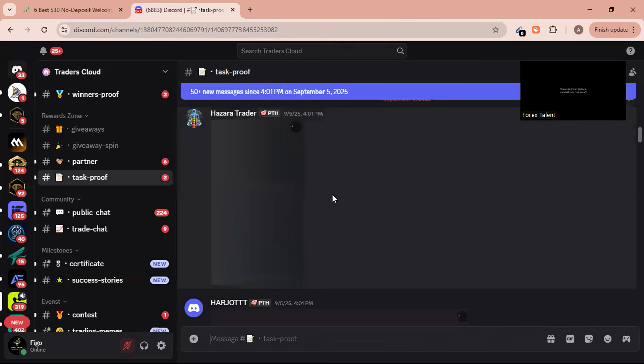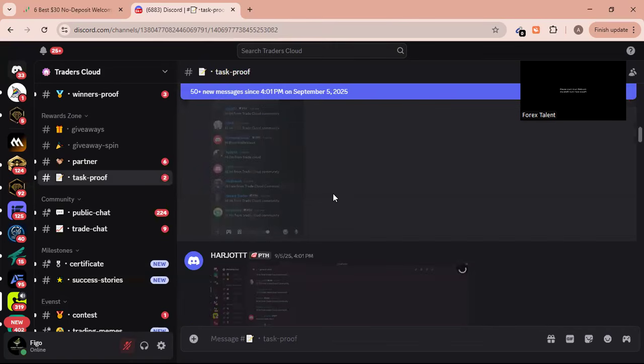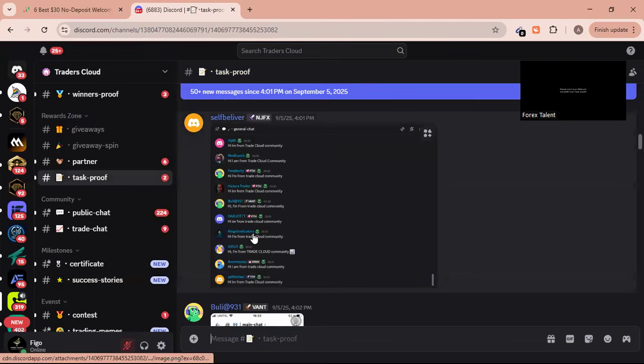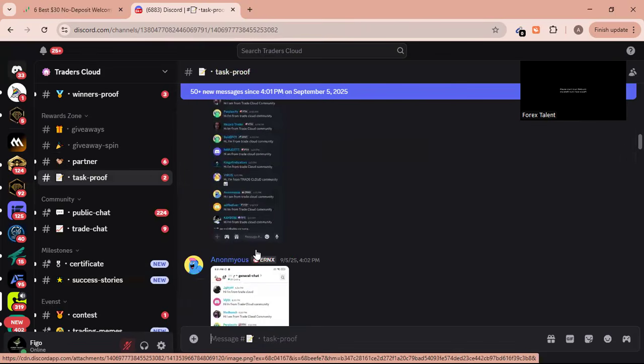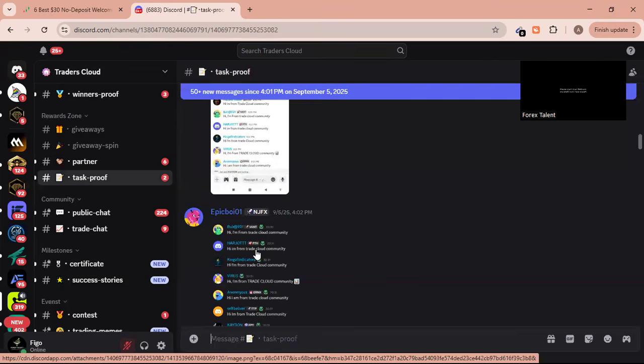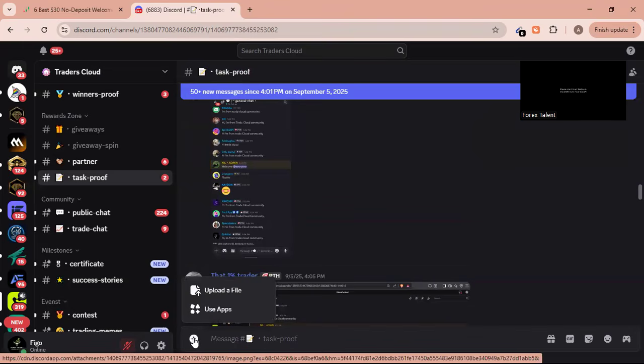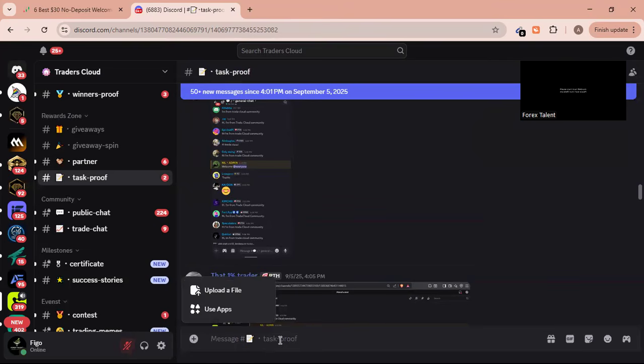I'll go and do the screenshot part on my mobile phone. That's the PC level. You can see how people are pasting it here: I am from Trade Cloud Community. This is what you have to do. Like my screenshot, I will just click on the plus sign right here. When I click on the plus sign, I'll have access to upload a file. I'll click on upload a file and then upload the screenshot right here. And that is it. You are done.